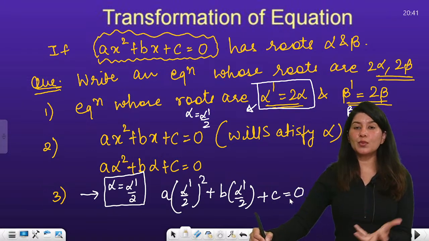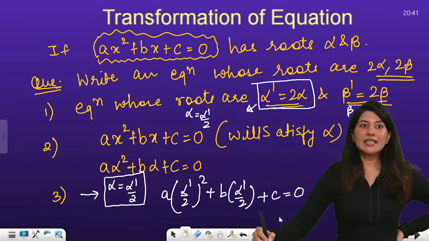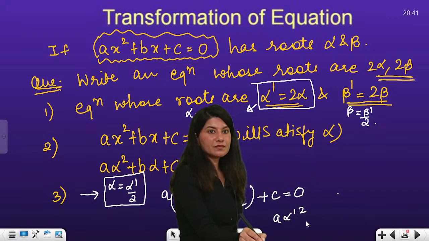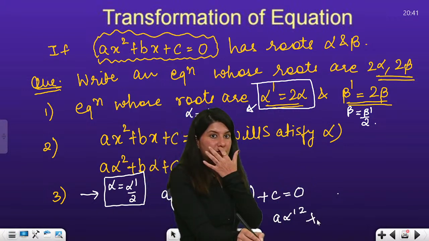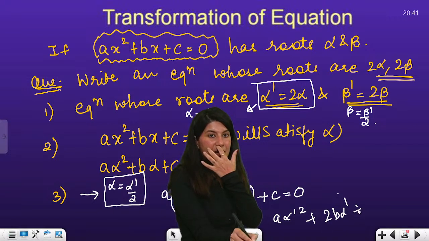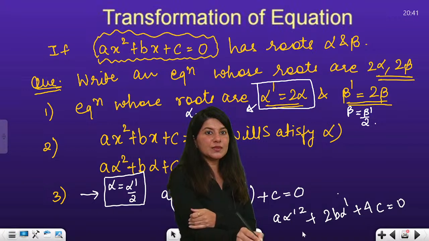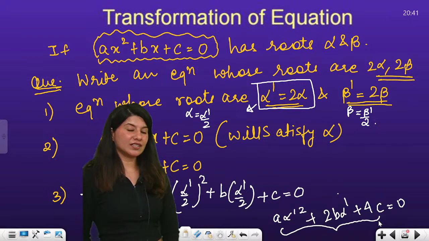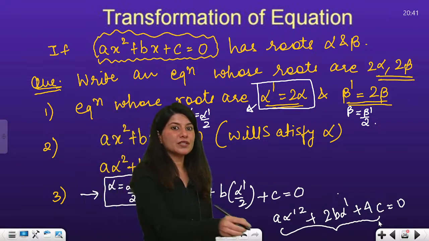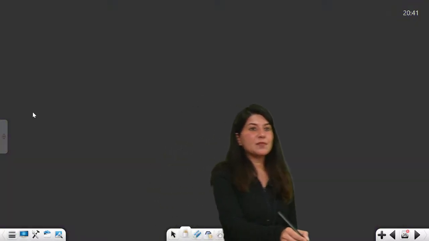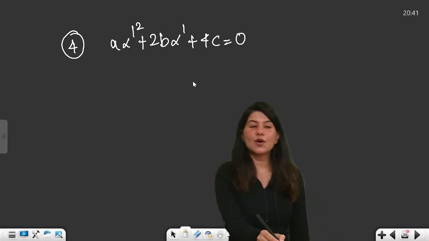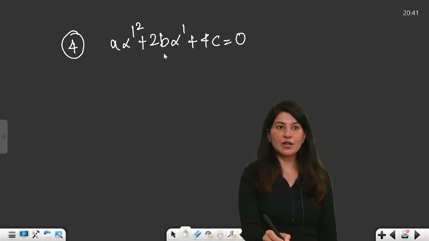If you solve this, taking the LCM and everything, what will you get? You will get a alpha dash square plus 2b alpha dash plus 4c is equal to 0, right? Now understand. This is your step 3. Now step number 4, the last step. What you have got is a alpha dash square plus 2b alpha dash plus 4c is equal to 0. This is your alpha dash.